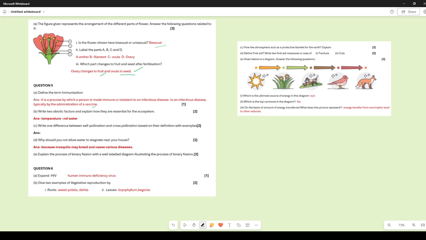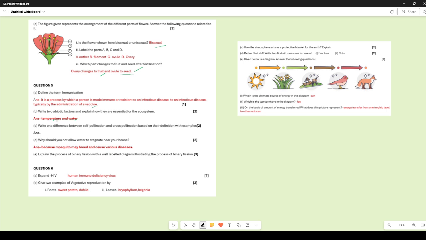Write two abiotic factors and explain how they are essential for the ecosystem. So we have temperature and we have water. Now temperature is very important for an ecosystem because we have seen that for the seeds to germinate into a new plant, an optimum temperature is required.